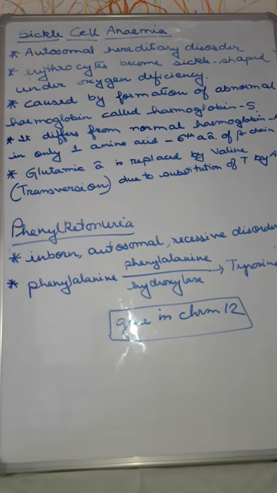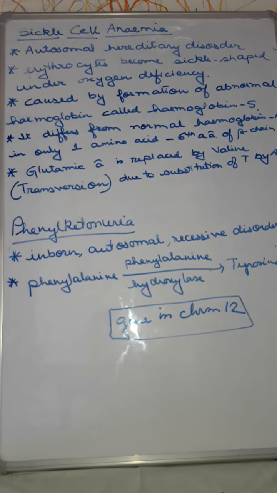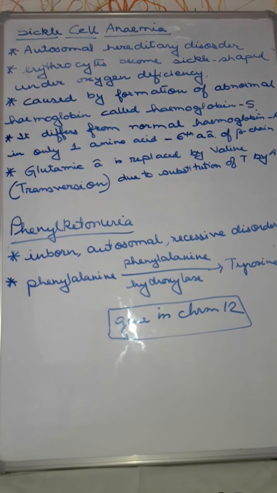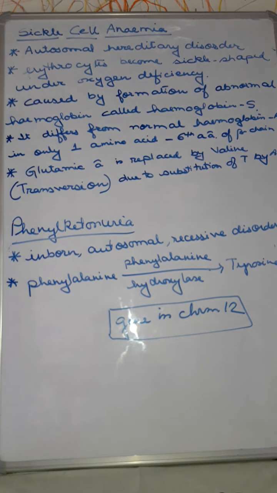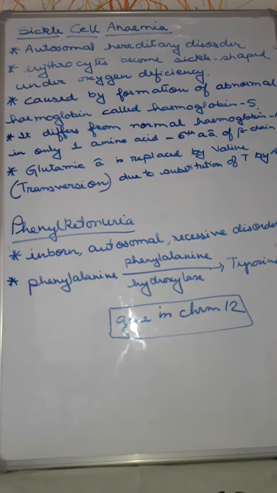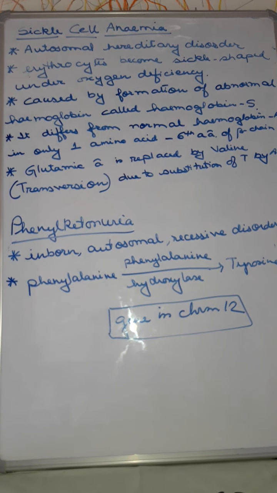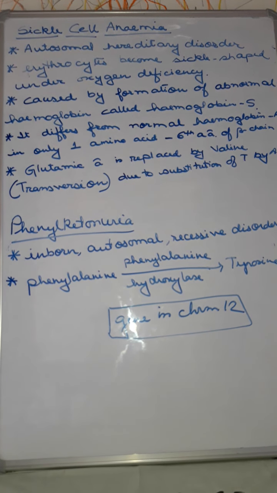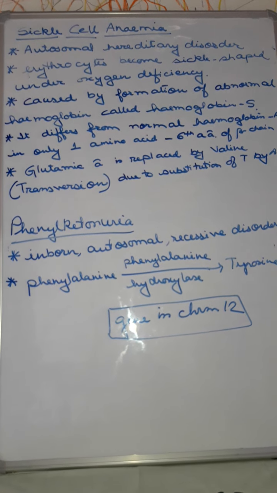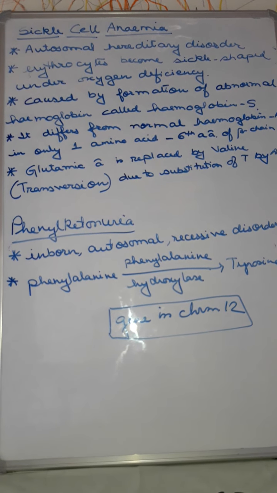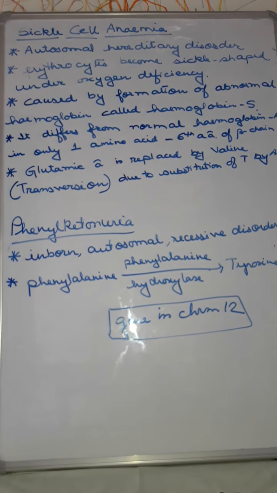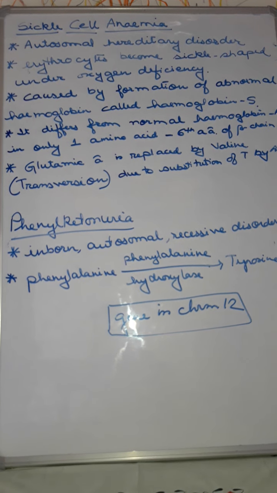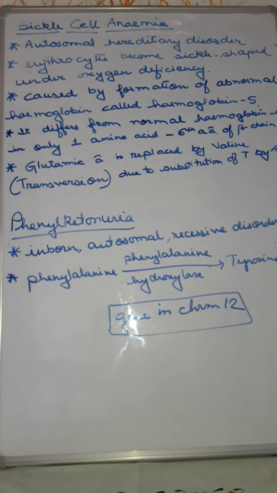Blood capillaries get clogged, blood circulation is reduced, the tissues do not get oxygen, jaundice appears, the spleen and the brain get damaged, and the patient feels acute physical weakness, headache, and muscle cramps. These are the different symptoms that occur in sickle cell anemia.